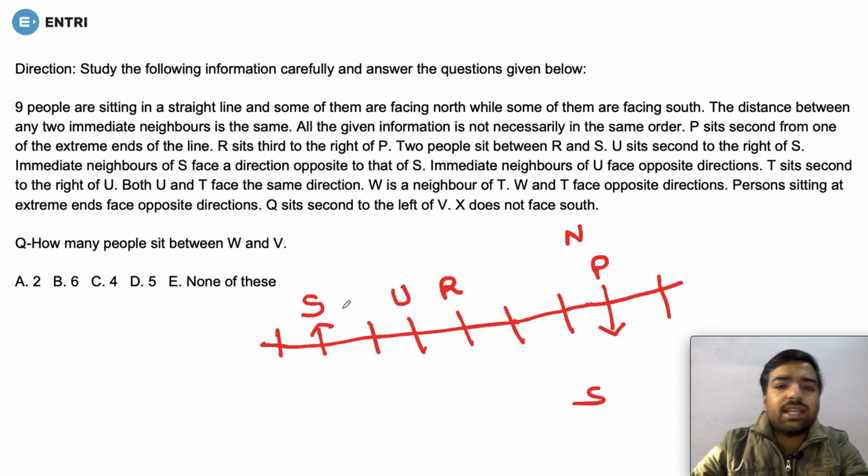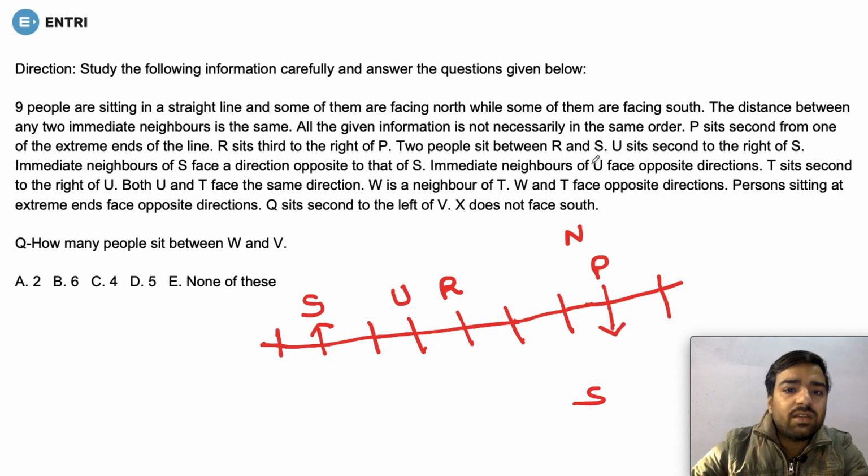And one more thing, as I told you, if we compare the position of S, we were told that two people are sitting before that, okay. R sits third to the right of P, okay. Now they are saying that the immediate neighbors of U face the opposite direction.